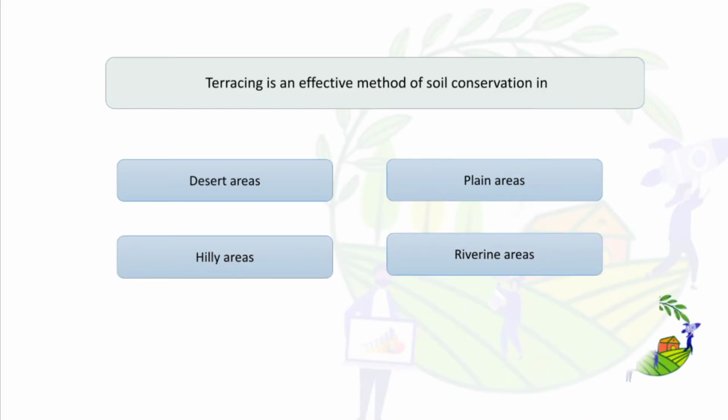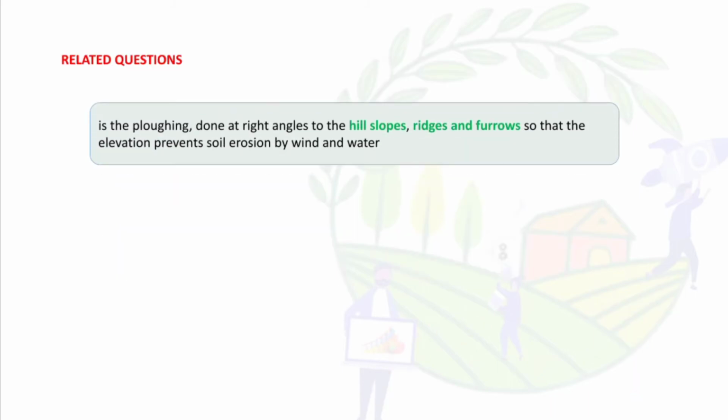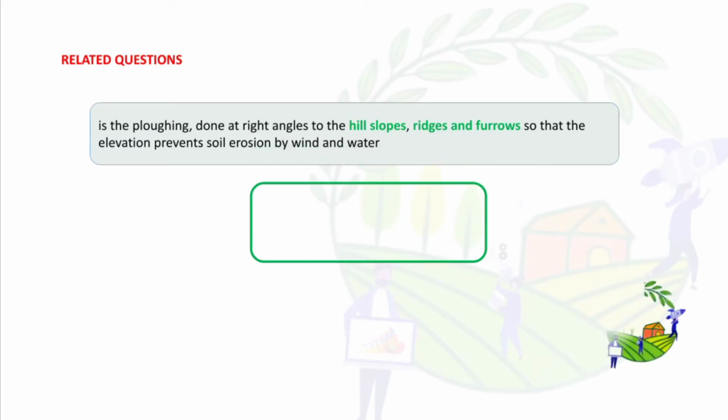Terracing is an effective method of soil conservation in desert areas, plain areas, hilly areas, riverine areas. So the answer is hilly areas. What is the ploughing done at the right angles to the hill slopes, ridges and furrows so that the elevation prevents soil erosion by wind and water? So the answer is counter ploughing.